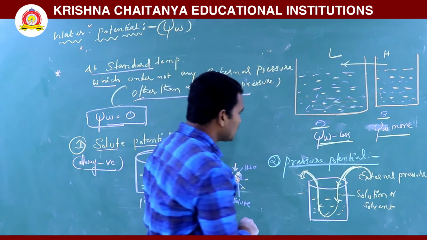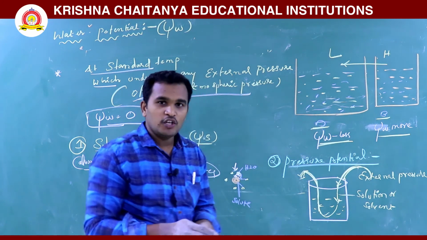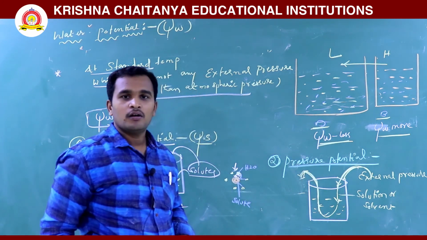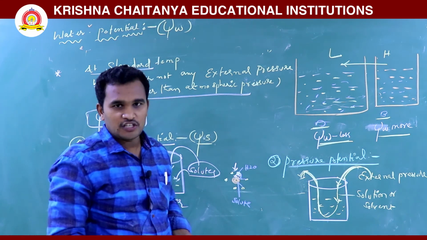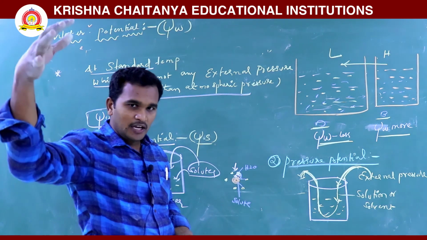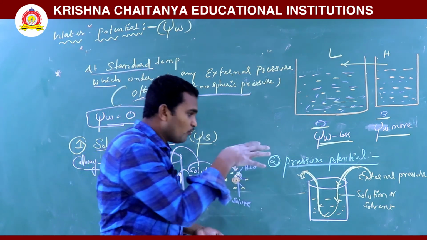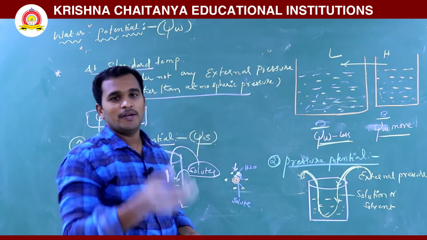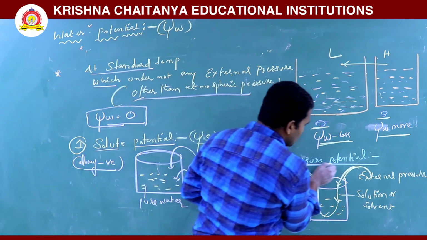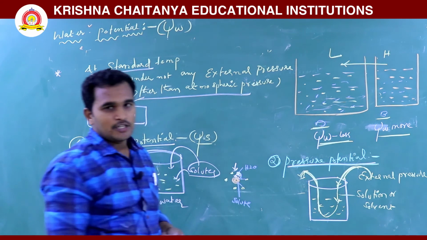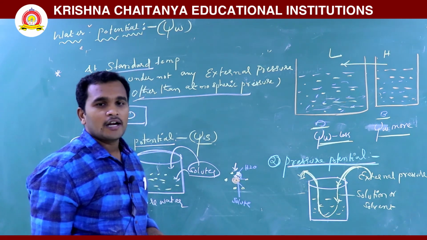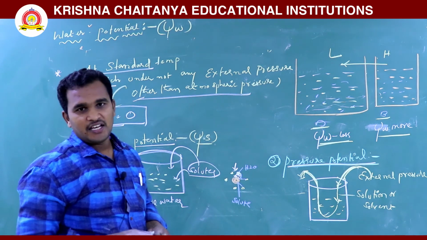So this is called pressure potential. When you apply the pressure on one side, water comes out on the other side due to the pressure potential. When external pressure is applied on pure water, the water potential will be increasing.